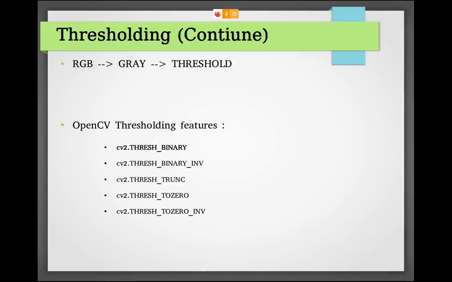Then we convert into the threshold. In the OpenCV library there are different types of thresholding, like binary, inversion of binary, and truncation to 0. There are several available, but we'll focus on cv2.THRESH_BINARY.